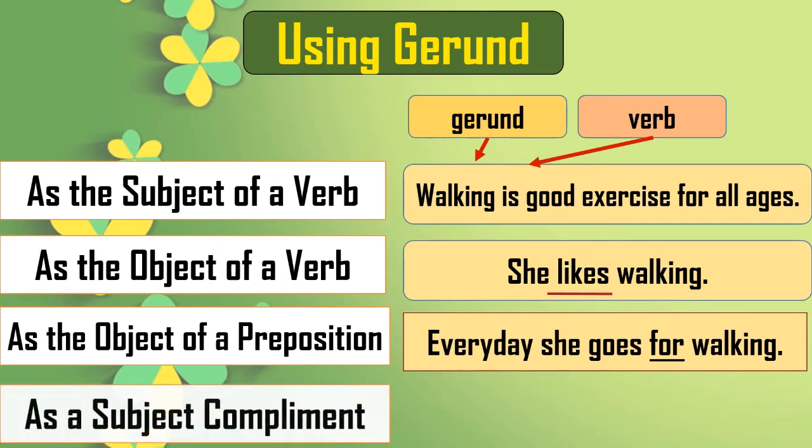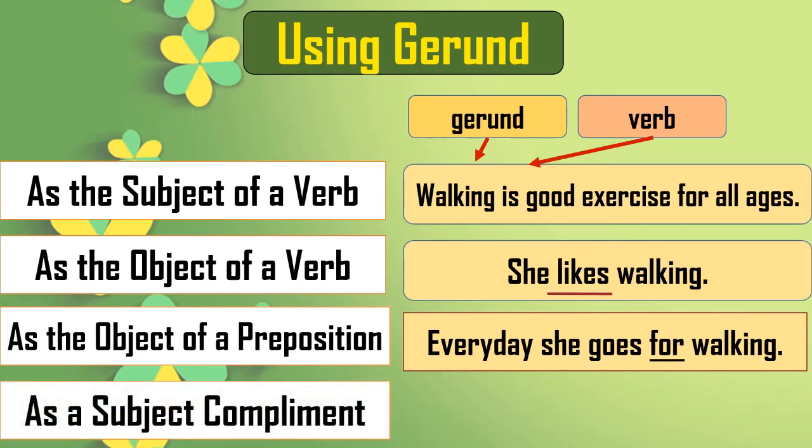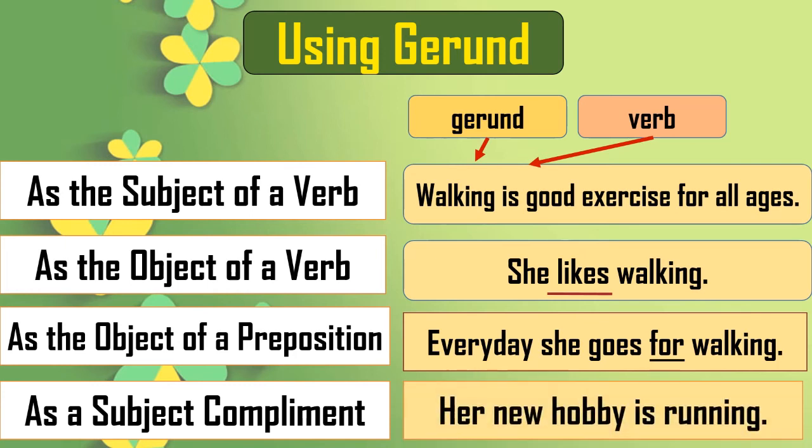And the next sentence is to act as a subject complement. How's that? Read the sentence. Her new hobby is running. Or her new hobby is walking. You can use the same gerund again and you can frame the sentence. So here it is complementing the subject. Okay. So in this way you can use gerund in different ways. This is some additional thing we have learned just now.